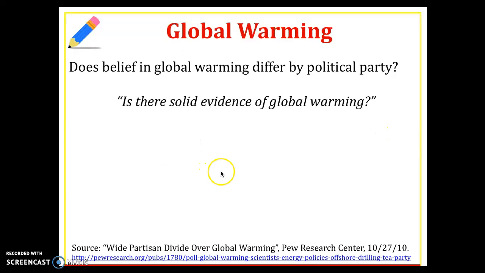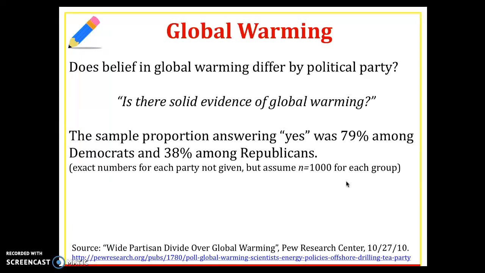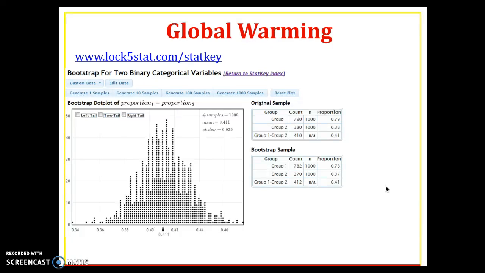All right, so let's take that same data and look at whether belief in global warming differs by political party. Same question: is there solid evidence of global warming? The sample proportion answering yes was 97% among Democrats and 38% among Republicans in 2010. We're not going to give the exact numbers, but we're going to assume that we have 1,000 for each group. So let's give a 95% confidence interval for the difference in proportions. Here we'd be looking at bootstrap for 2 categorical variables.